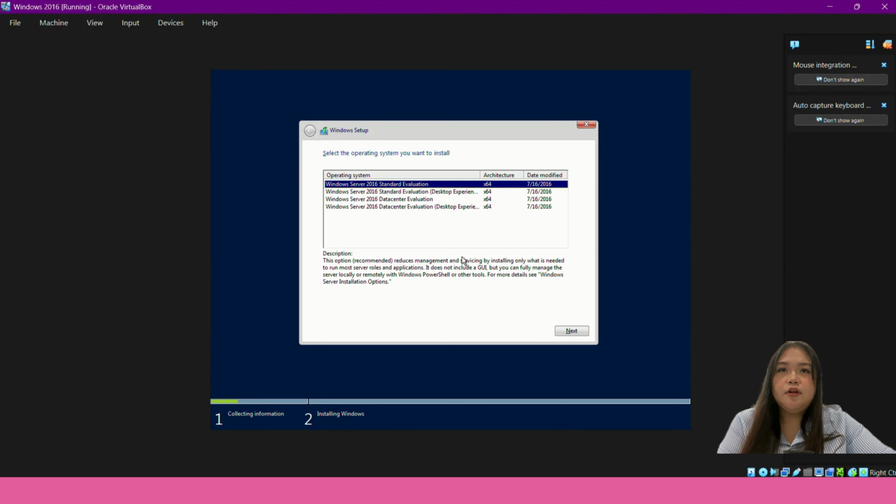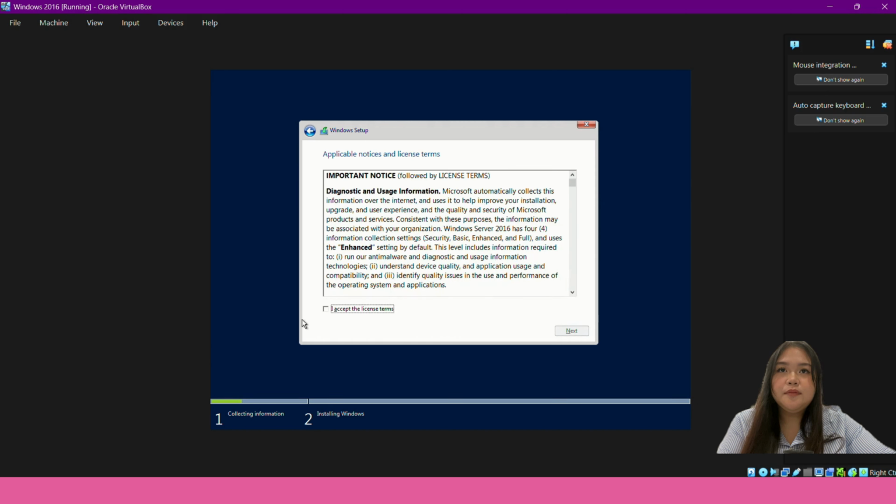And there are 4 options here on Windows setup. Click on the second option, which is Windows Server 2016 Standard Evaluation Desktop Experience. Click on that one, and then after you click it, click on next, and then accept the license terms.